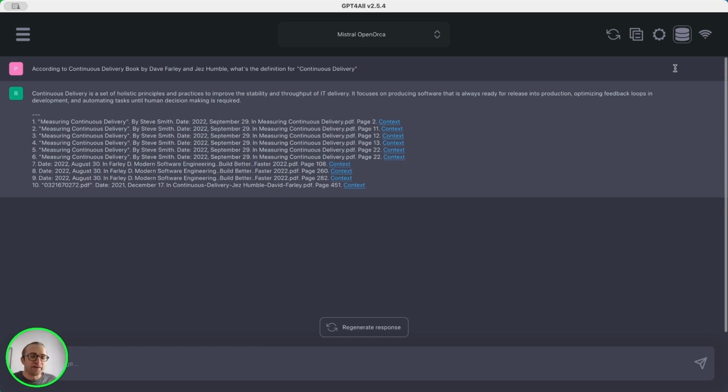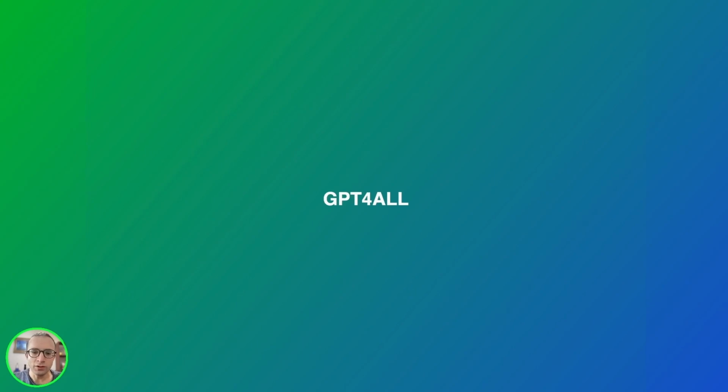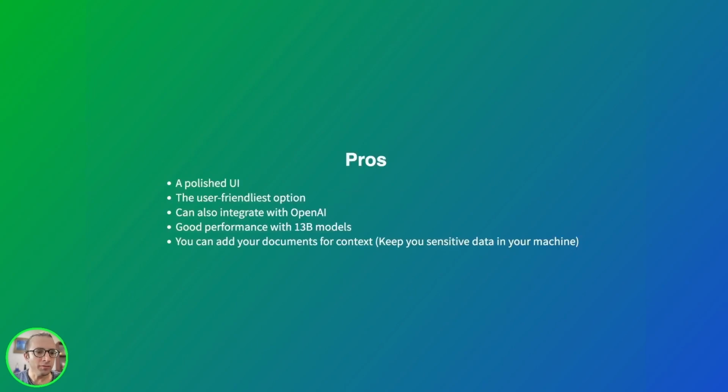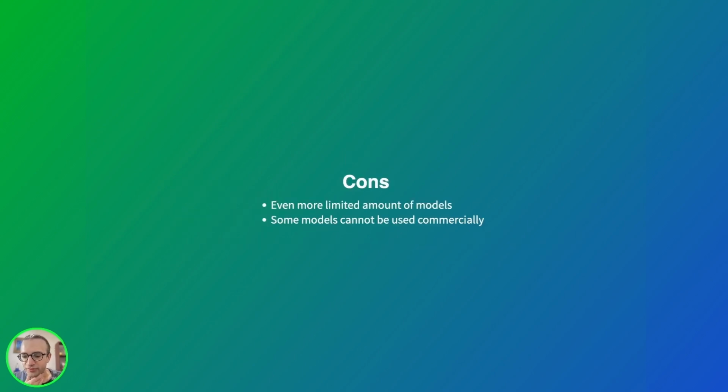So for GPT for All, the pros are that it has a polished GUI. It's a user-friendly option. We can use local and remote online models like OpenAI. It supports 30 billion parameter models easily in my machine, so it's performing great. And you can add your own documents for context, so you can keep your data safe in your machine. For the cons, I would say that there's a very limited amount of models, and some of the models are not able to be used commercially.